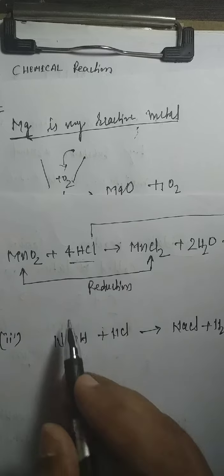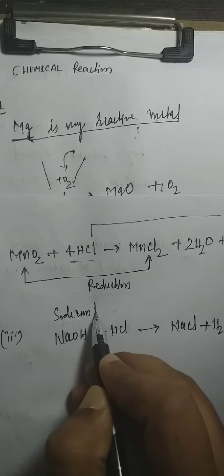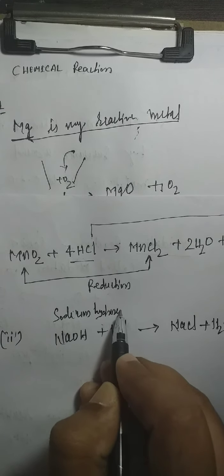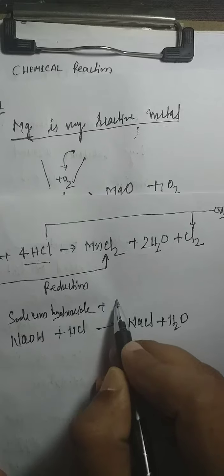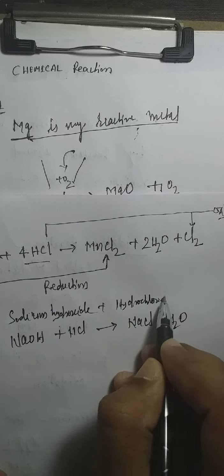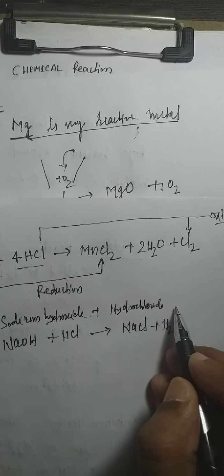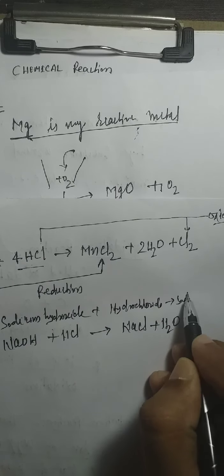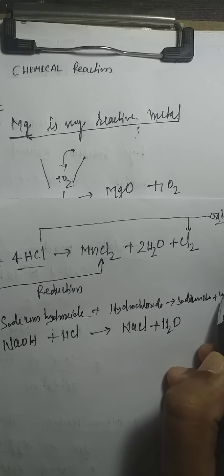In the question it is given: sodium hydroxide reacts with hydrochloric acid, it gives sodium chloride and water. Sodium chloride plus water, right?